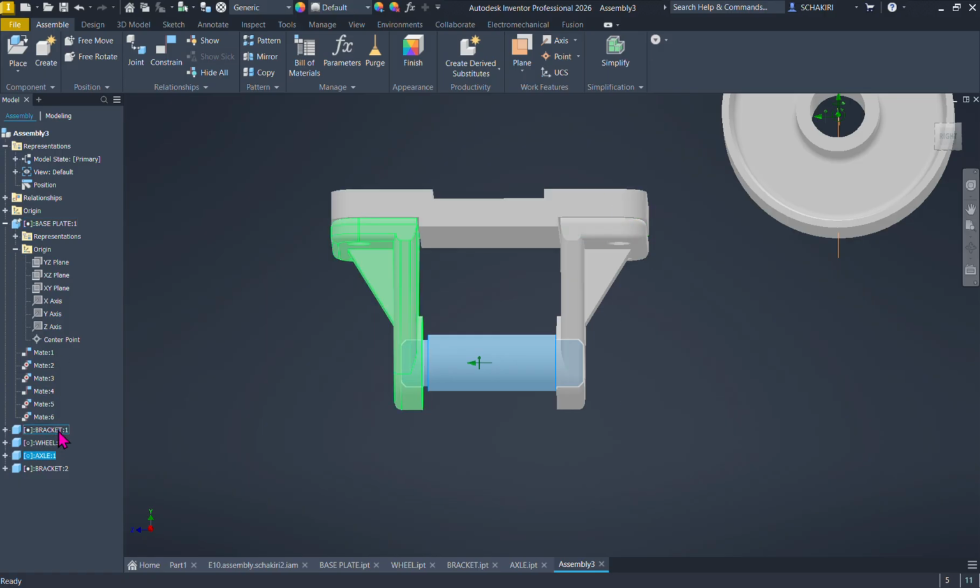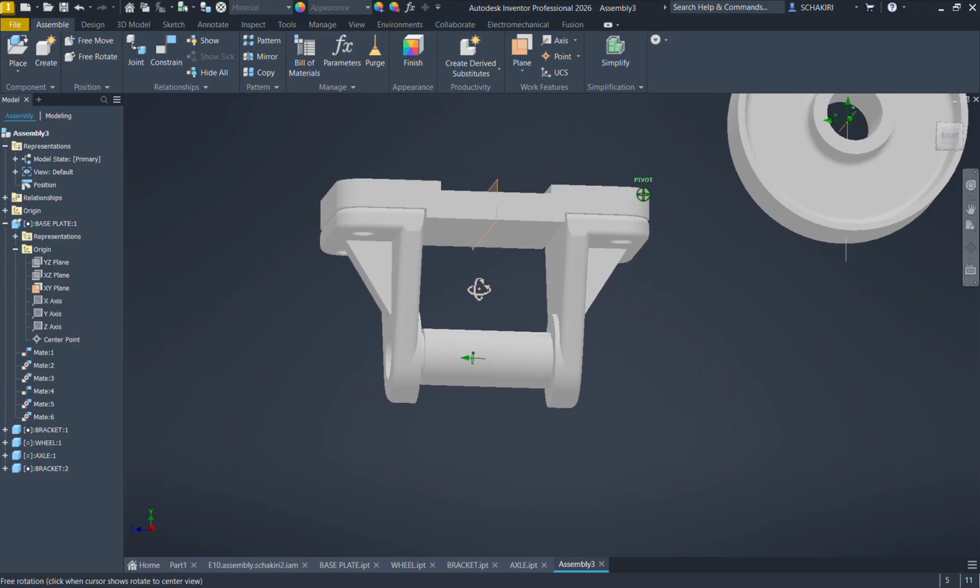So we go back to your base parts. Where is it? Here. This is your base part. We go to the origin and make the XY plane visible like that. As you see, it's visible.